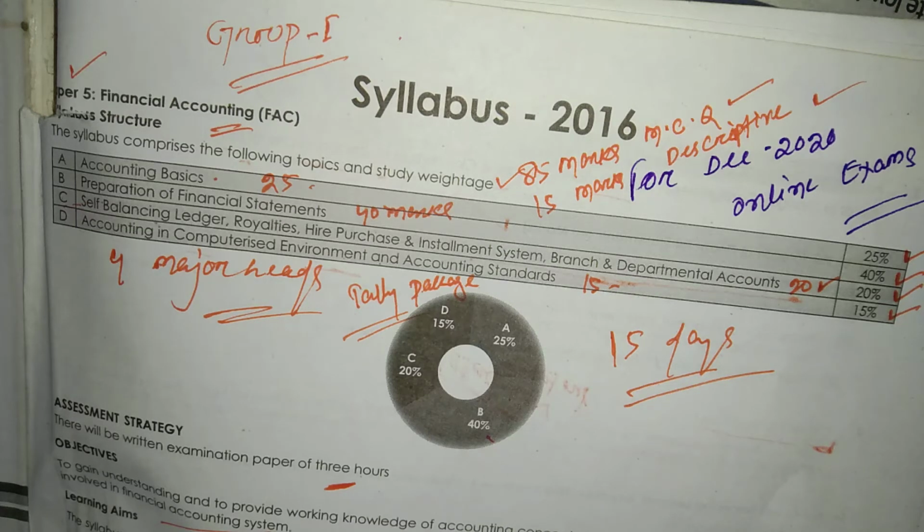As you know, for December 2020 online examinations only, the syllabus pattern has changed and up to 85 marks will come from multiple choice questions and only 15 marks from subjective type. So your attention and focus need to be given most importantly to multiple choice questions.